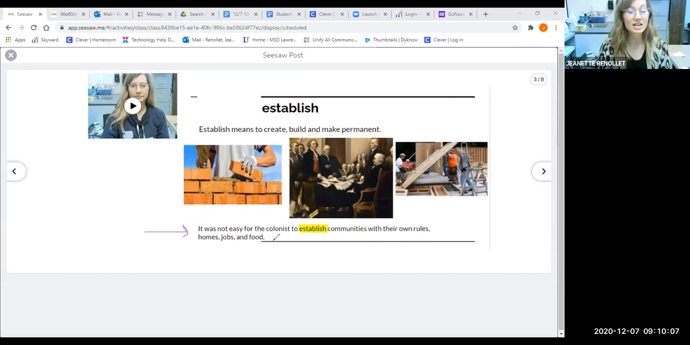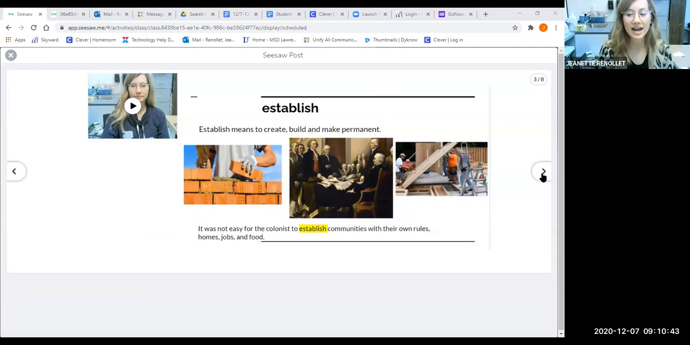We're going to begin thinking about when people moved here, they had to establish their own home. There was nothing here except the Native Americans. They had to come here. They had to build homes. They had to create jobs. They had to plant their food. And they had to live together in a community. They had to create, build, and make permanent their whole community. That was a hard job for them to do.